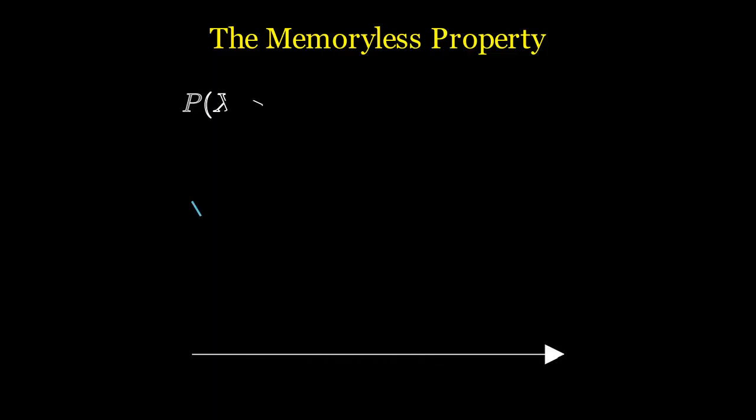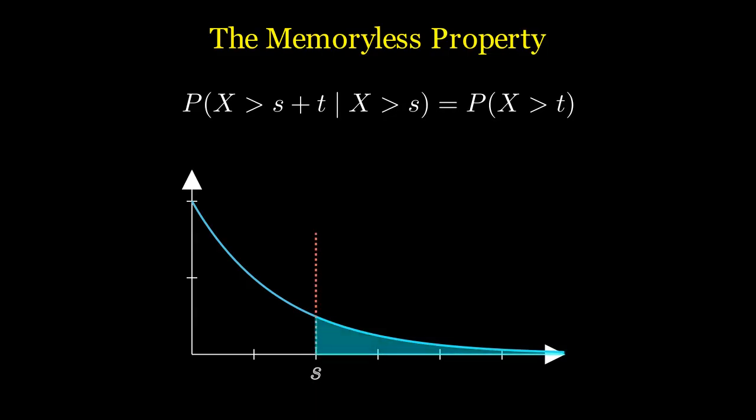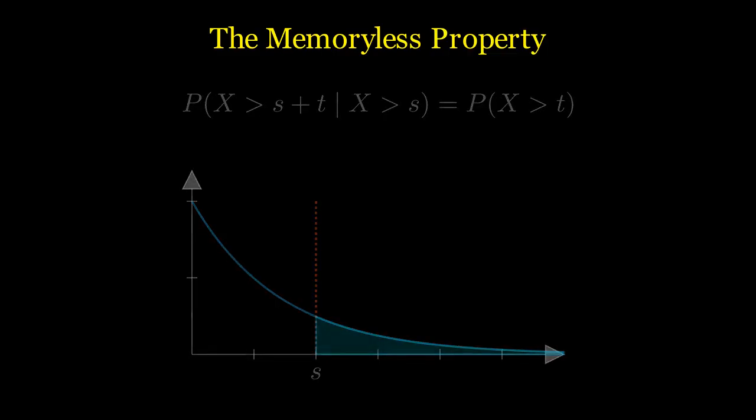One of the most striking features of this distribution is the memoryless property. Mathematically, it states that the probability of waiting an additional t minutes, given that you've already waited s minutes, is exactly the same as the initial probability of waiting t minutes. In simpler terms, the bus doesn't know how long you've been standing there. If the arrival process is truly exponential, your 10-minute wait hasn't brought the bus any closer to arriving now than it was when you first arrived. This is why it's often called the mathematics of frustration.